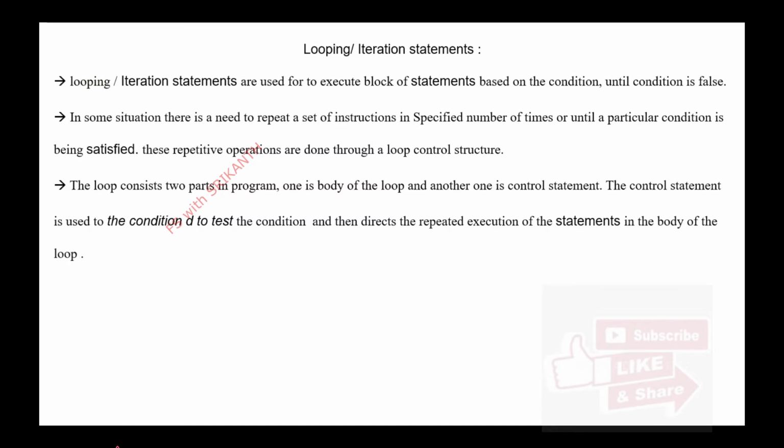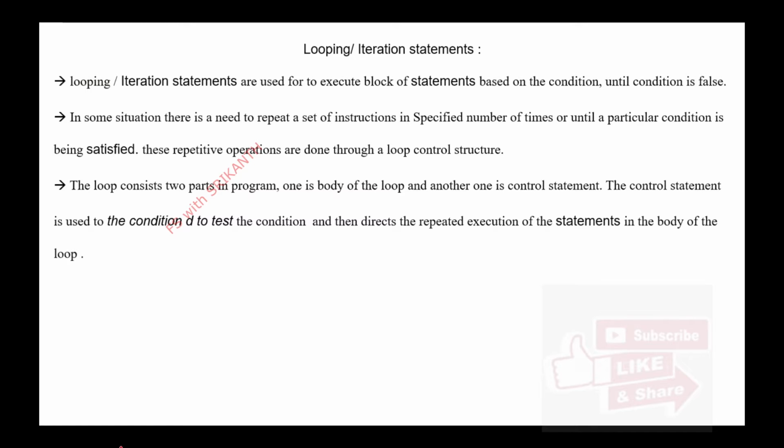These looping statements are most important in every language. They play a very key role if you want to survive in MNC companies. Otherwise, if you want to learn a new technology or any programming language, you will definitely focus on these looping statements, right? Most important thing.